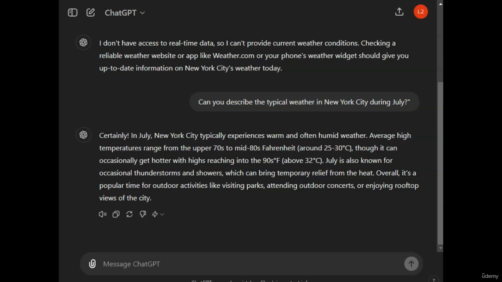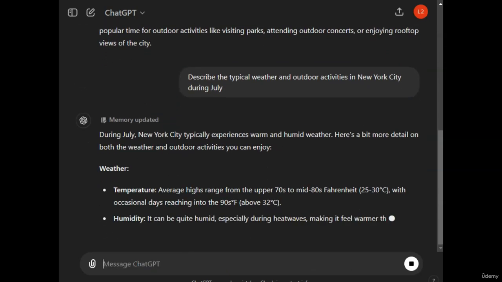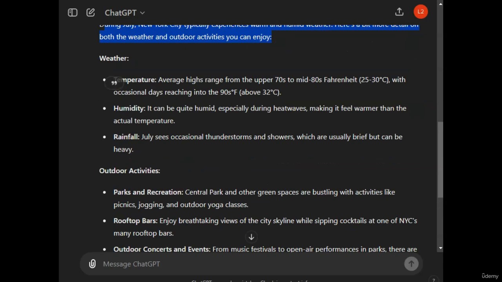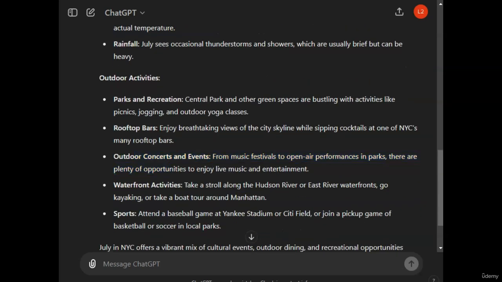To get even more detailed information, let's add some context. Now we ask, describe the typical weather and outdoor activities in New York City during July. So it says, during July, New York City typically experiences warm and humid weather. It talks about the weather, temperature, humidity, rainfall, and then it talks about the outdoor activities, which are parks and recreation, rooftop bars, outdoor concerts and events, and much more. So this response not only describes the weather, but also provides suggestions for activities, making it more informative and engaging.